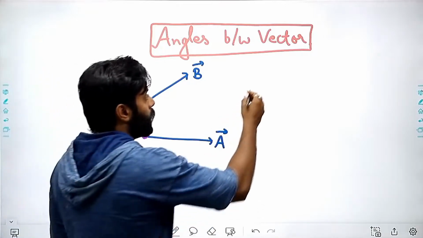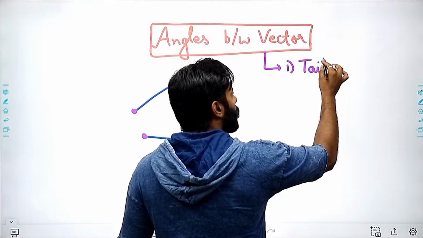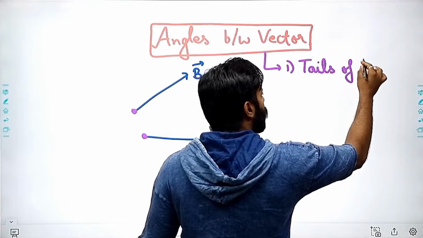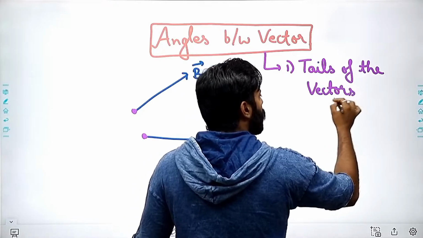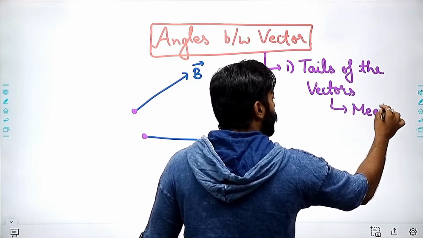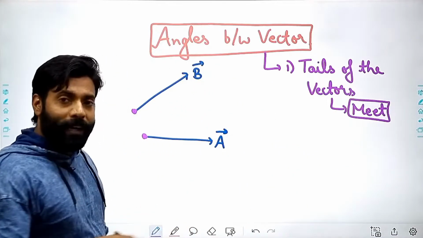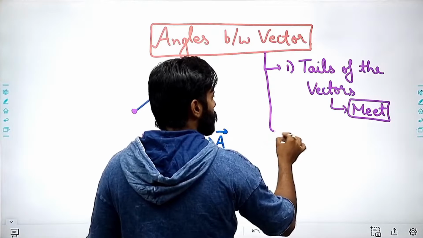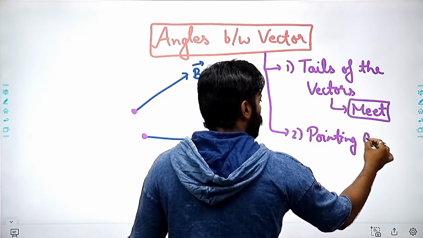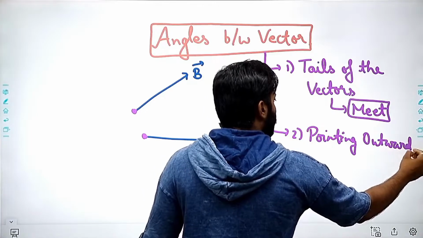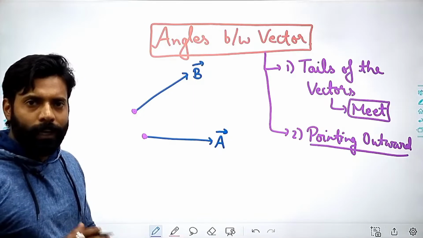So keep these things in your mind. The tails of the vectors should meet, and they will be pointing outward.